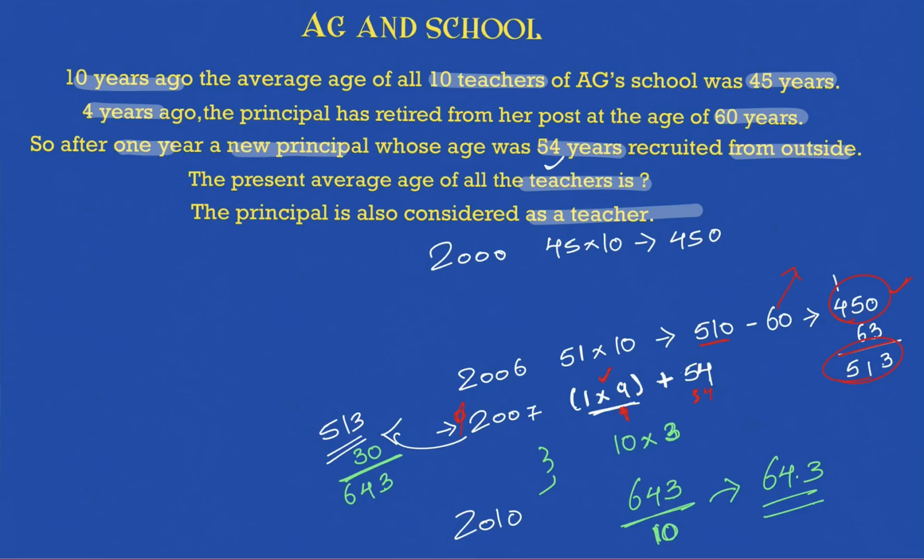Then I again see what will be the total age added in the next 3 years. Each of the teachers will add 3 years because we are moving on by 3 years. So there are 10 teachers, so they will add 30, which is added to 513, giving 643. 643 is the sum of age of all the 10 teachers. So the average comes out to be 64.3. So just break the problem down and move forward. What you're supposed to subtract, what you're supposed to add, and then see how you eventually reach your answer.